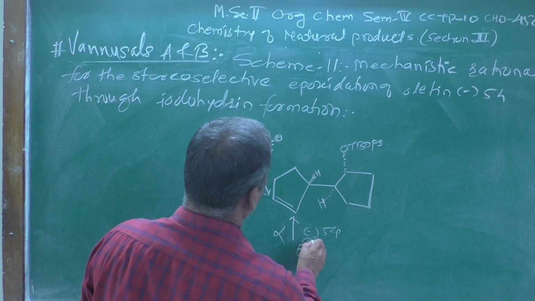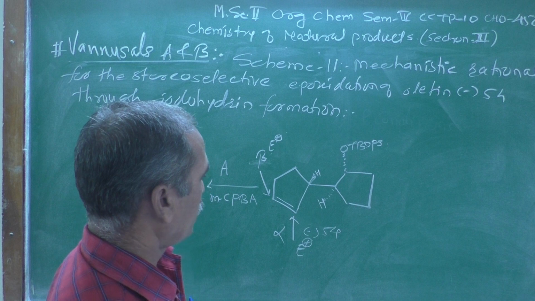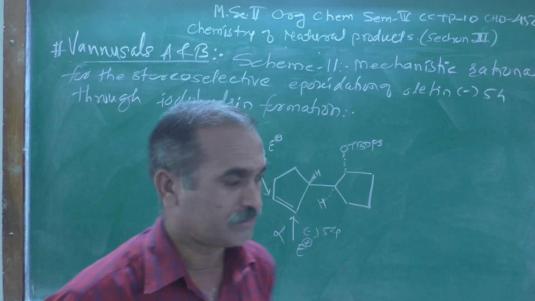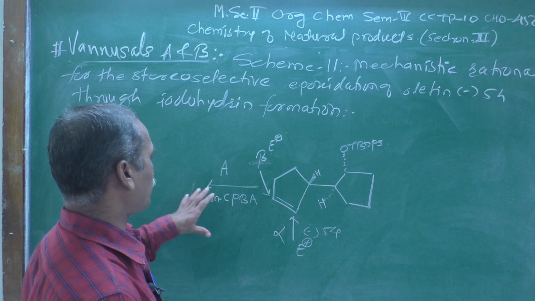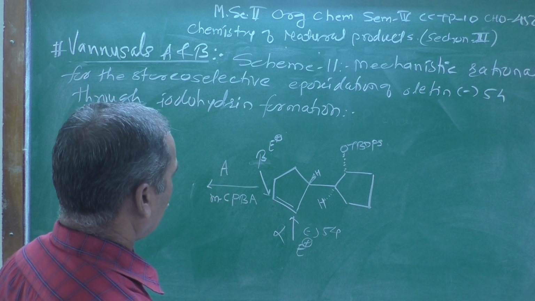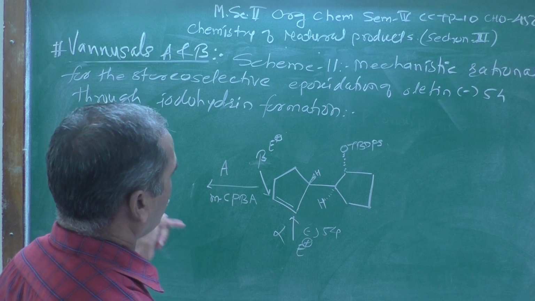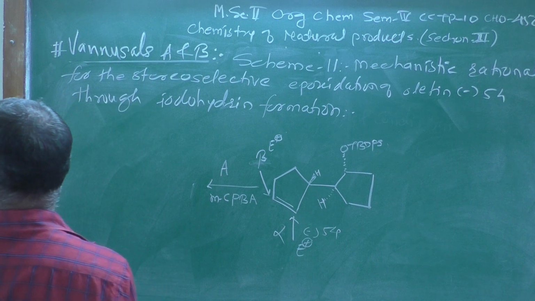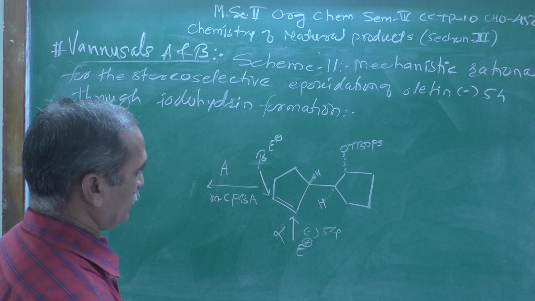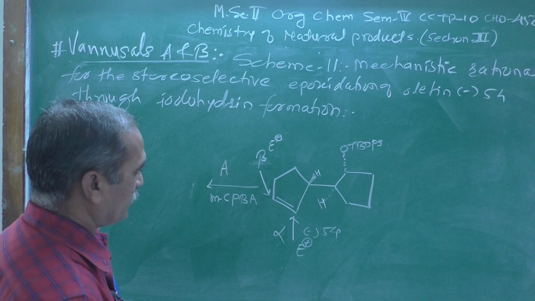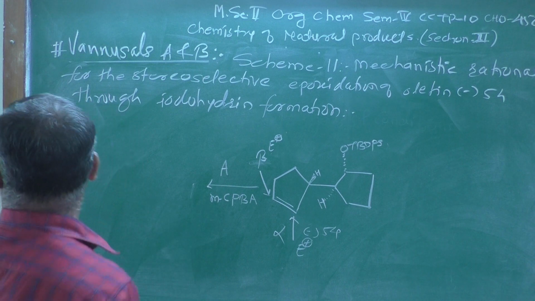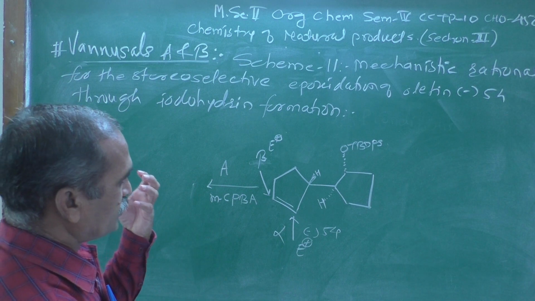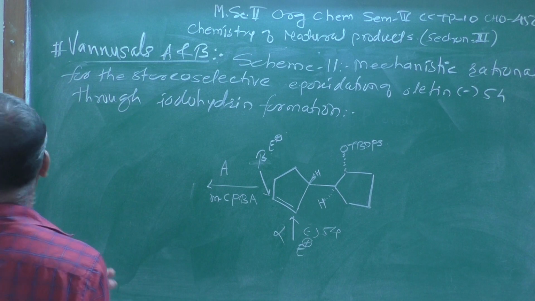So there are two sides, alpha and beta, and depending upon which side the electrophile comes from, two possibilities are generated.